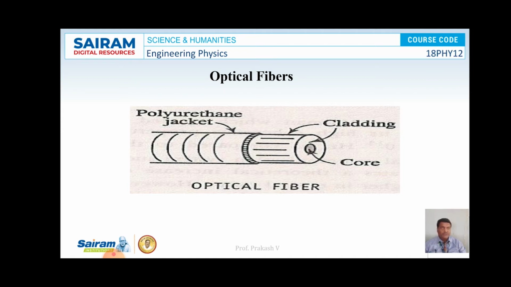Many such fibers are grouped together to form a cable, and a cable may consist of one to several hundreds of such optical fibers. So this is what we have about optical fibers.